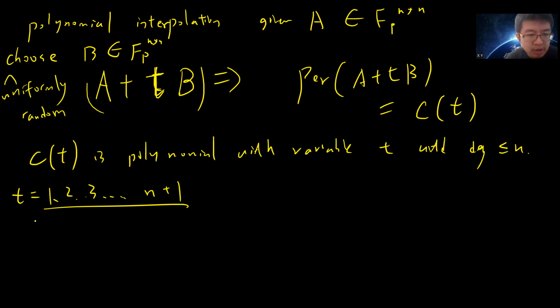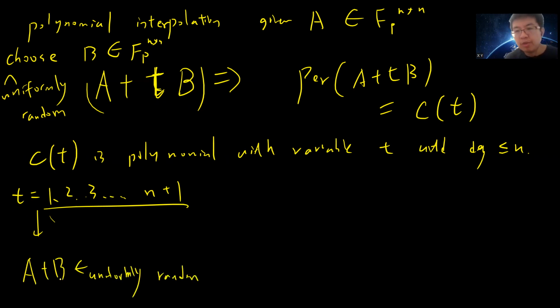Obviously the non-trivial part is that if you take T to be 1, you calculate A plus B, but I choose B uniform random. So actually the fact is that this A plus B is uniform random. It's the same as you just choosing uniform random, because you just shift A. If you choose B uniform random, then A plus B will also be uniform random, and A plus 2B will be uniform random. The reason is that 2 is invertible